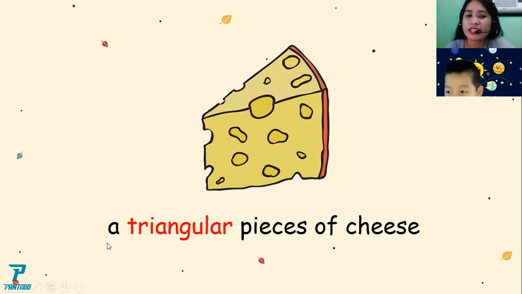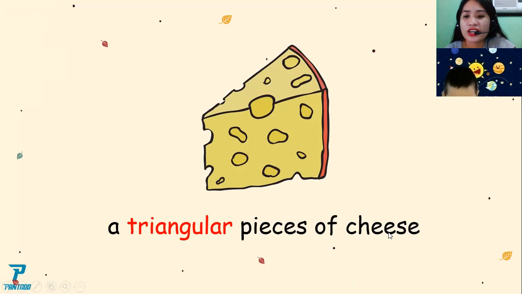So again, please read. A triangular piece of cheese. Cheese. Again. Pronounce the letter S. You have to say the S. Cheese.